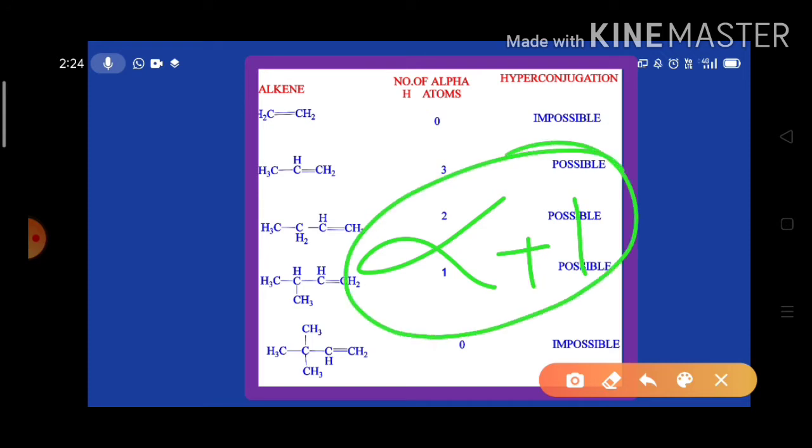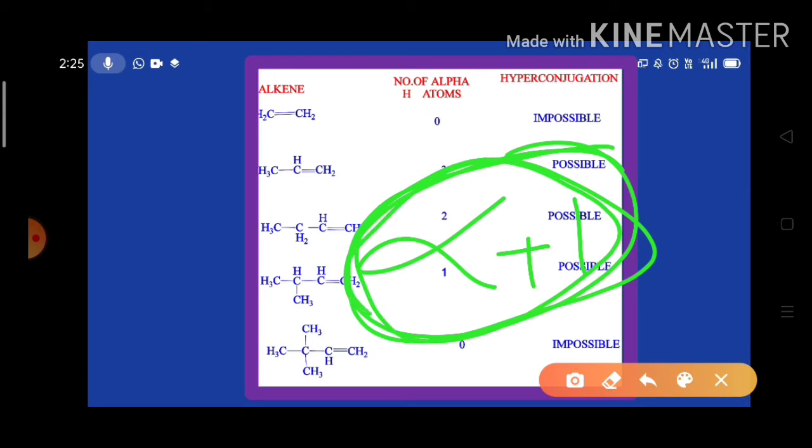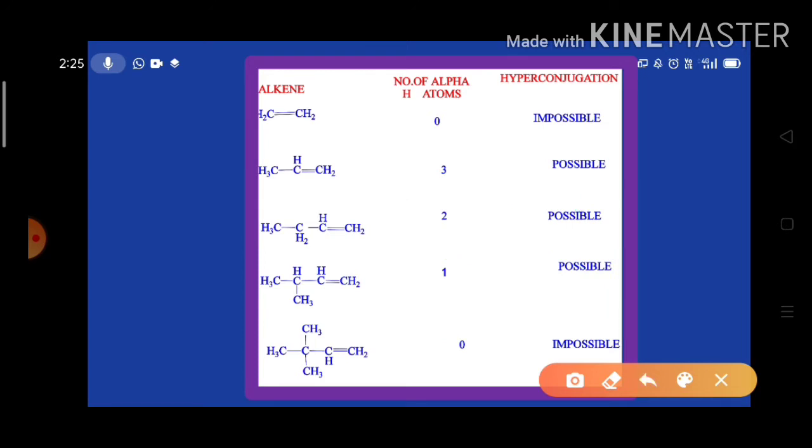So the number of resonance structures exhibited by the compound is equal to alpha plus 1. That we have to remember. Number of resonance structures is equal to alpha plus 1.